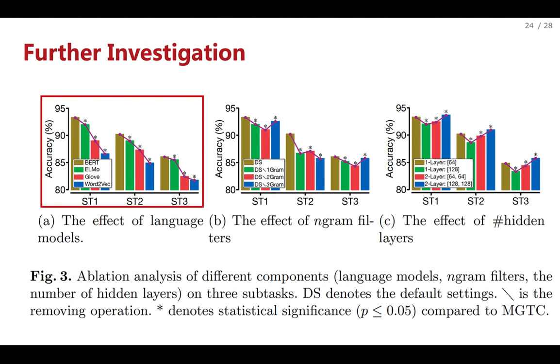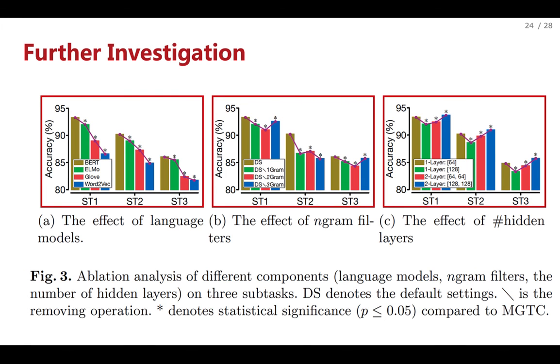The middle figure shows the performance of the variants after removing n-gram filters from MGTC. It can be observed that, when n-gram filters are removed from the network, it decreases performance too. In the right figure, we can observe that the performance of the two-layer MLP indicates that imposing some more nonlinear neurons is useful, and that the one-layer network seems slightly weak for certain subtasks.